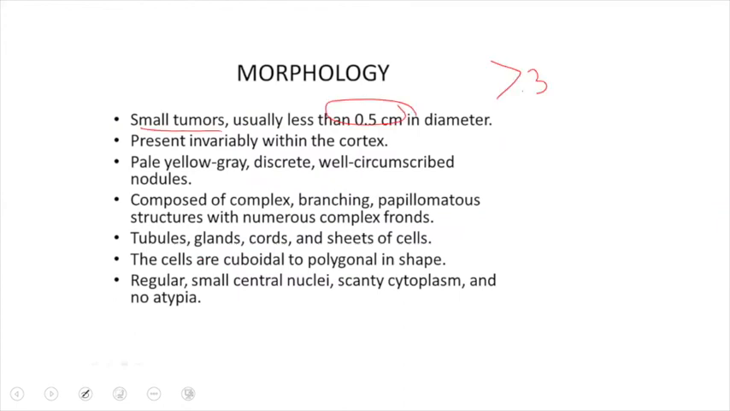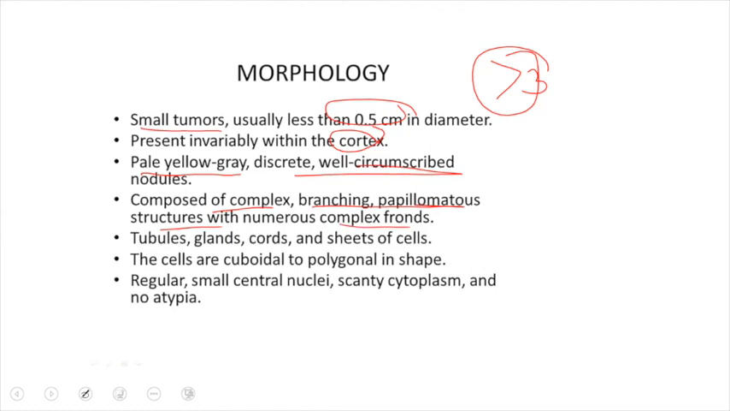But when it exceeds 3 centimeters, it is likely to have metastasis via invasion into the renal vein, and hence can convert into a malignant tumor. As I said, it is almost always present in the cortex, as a pale yellow mass with discrete, well circumscribed nodules. And as the name suggests, it is composed of branching papillomatous structures and numerous complex fronds.